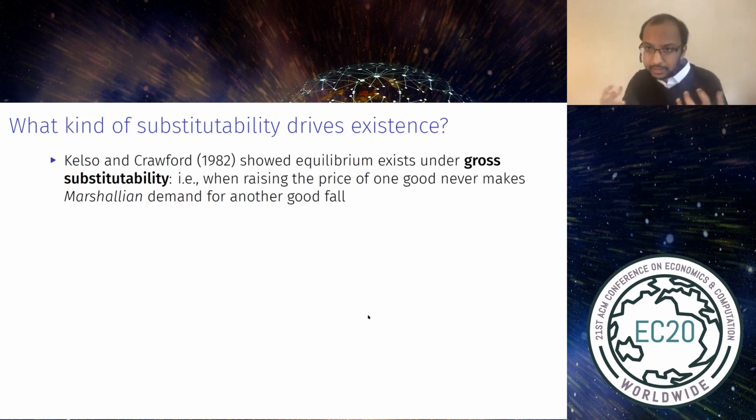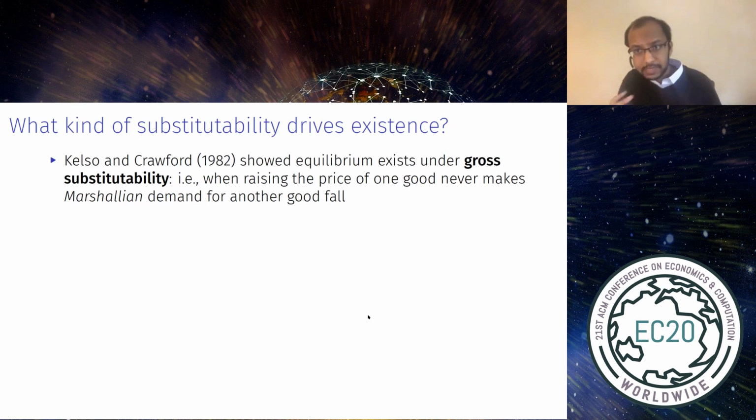One might think that existence is driven by some form of substitutability. And the most well-known previous result in that vein is Kelso and Crawford's result showing that equilibrium exists under their gross substitutability condition. So to remind you what this condition says, raising the price of one good can never make Marshallian demand for another good fall. So raising the price of one good may make you substitute toward other goods, but it's never going to make you substitute away from another good. That's the intuition behind gross substitutability.